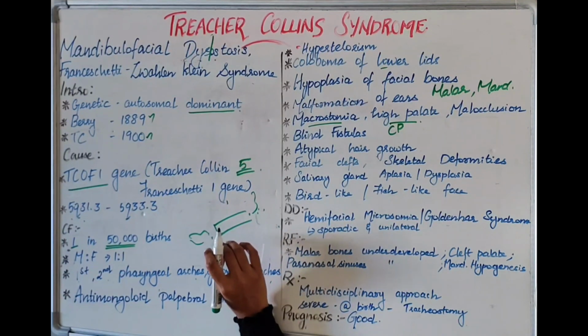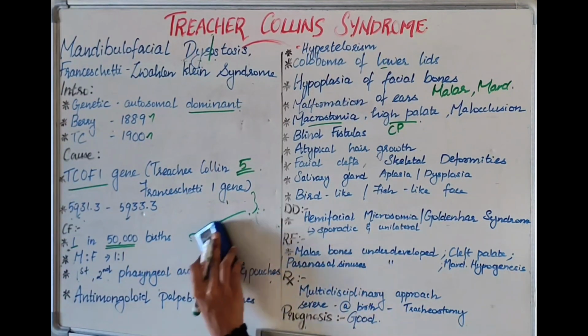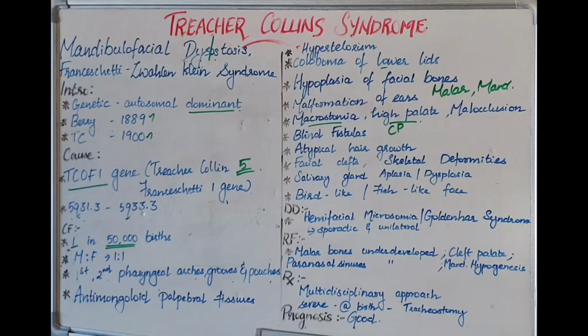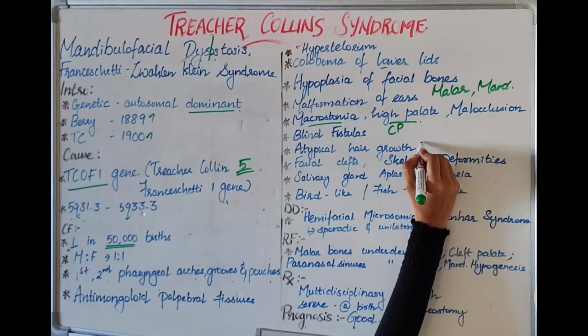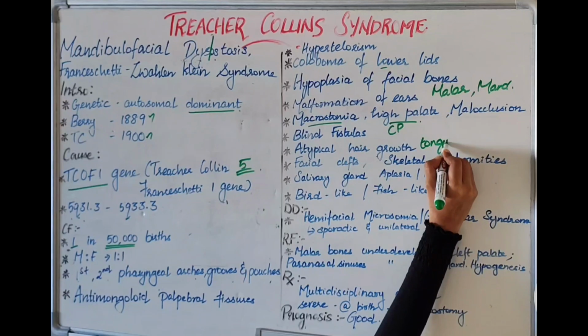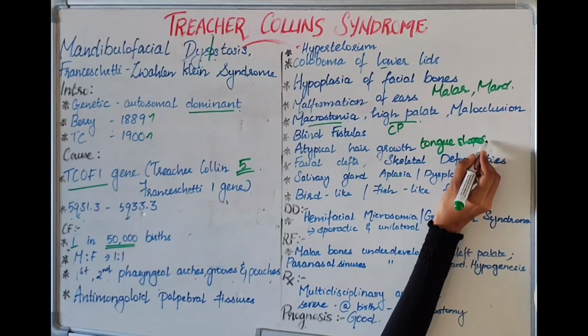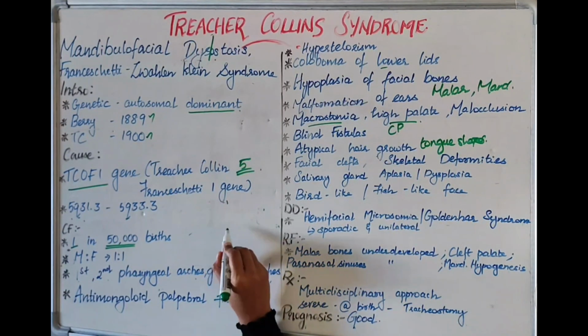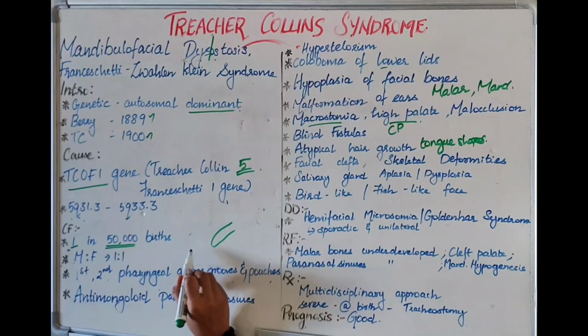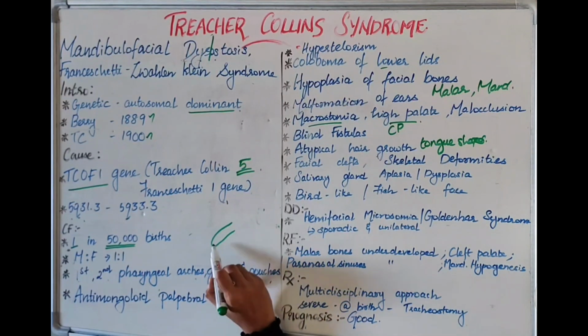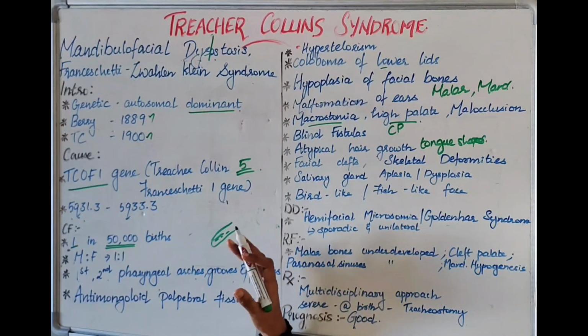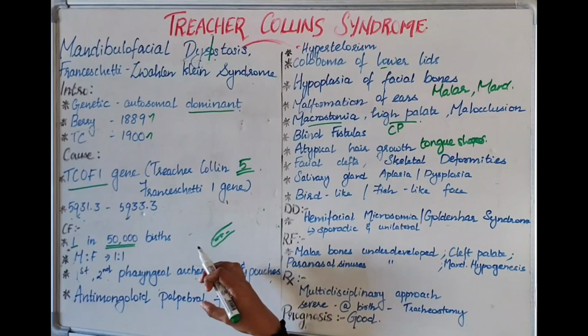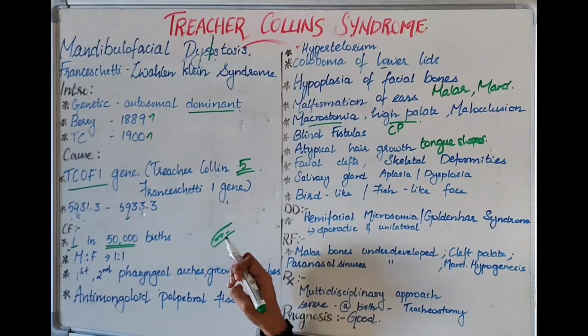And we can also see atypical hair growth, and this will be in a tongue shape. This tongue-shaped hair growth will be extending towards the cheeks. Okay, it will be a hair growth in the form of tongue shape which will be extending in the cheek region. This is another feature. Next, what we can see is facial clefts, then also skeletal deformities.